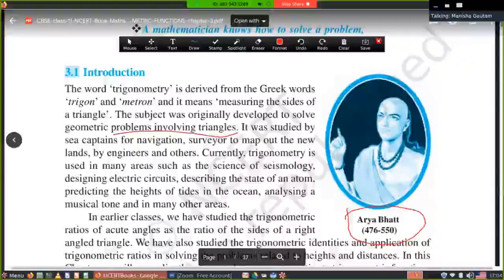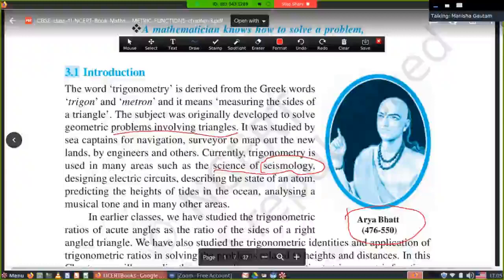It was studied by sea captains for navigation, surveyors to map out new lands, by engineers and others. Currently, trigonometry is used in many areas such as the science of seismology. I think you know seismology means knowledge about earthquakes. Seismology is the science in which we study earthquakes.